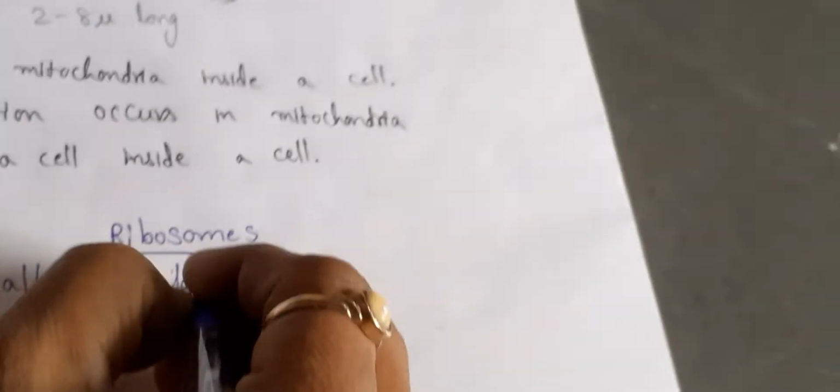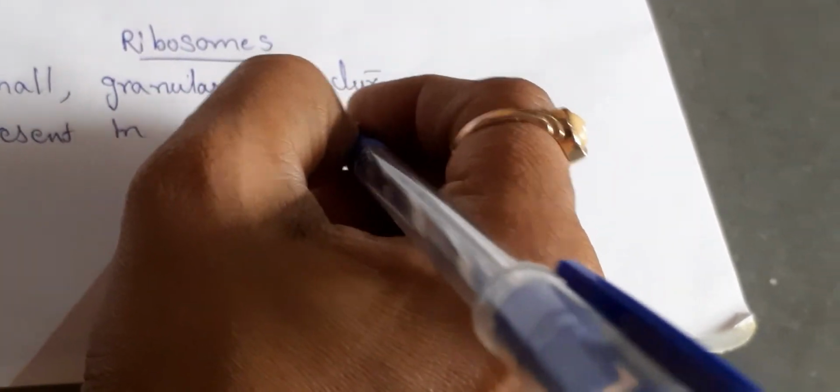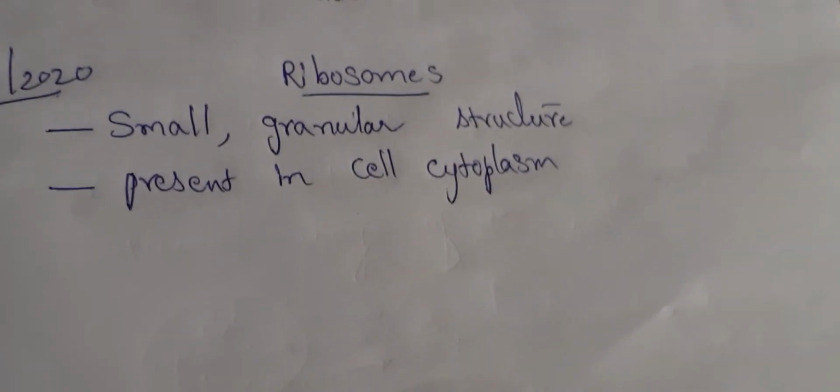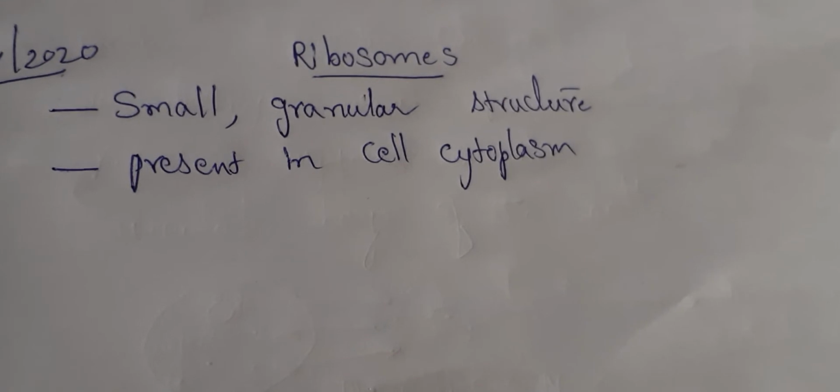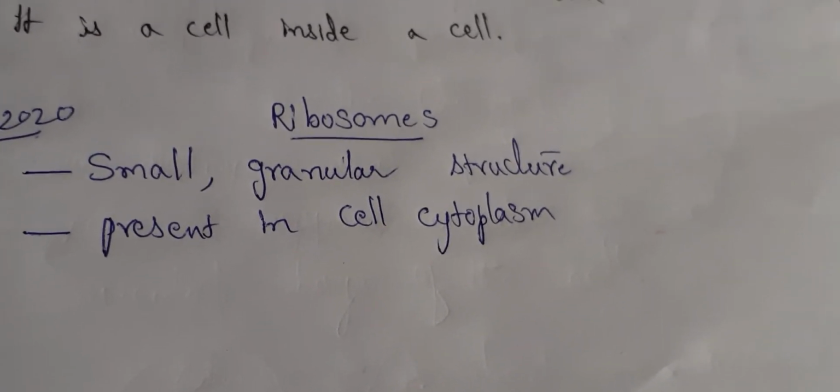So they exist as small granular structures. Where are they present? They are present in the cell cytoplasm. We studied about different cell organelles which are present in the cytoplasm. Ribosomes are one of the structures which are present in the cytoplasm of a cell.